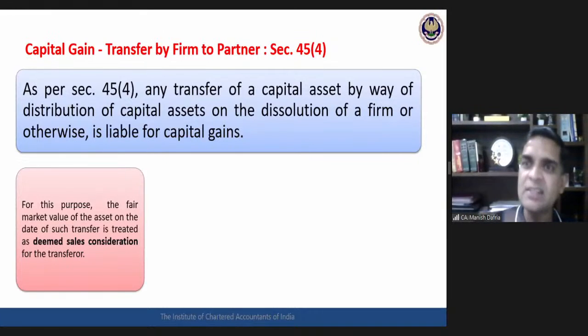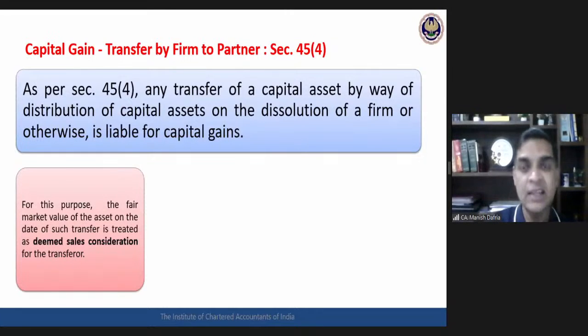What accounting entry would the firm be passing? 10,000 is the book value of that particular plot. I will be crediting that plot account by 10,000, so that account will become 0. And since I have credited the plot account by 10,000, I will debit the same amount to the partner's account. So my accounting entry would be 10,000, which is my purchase price for that particular plot.